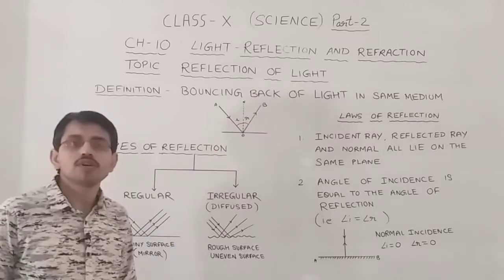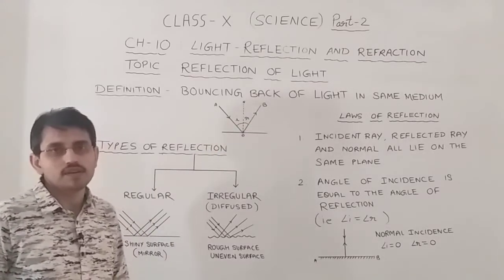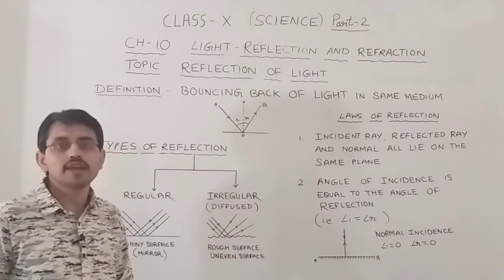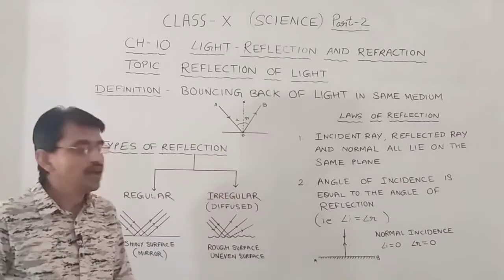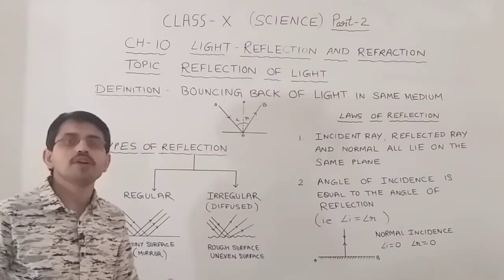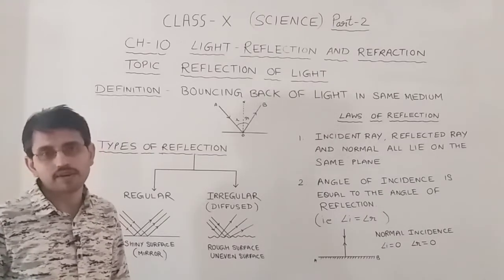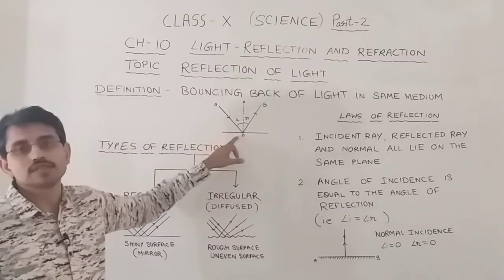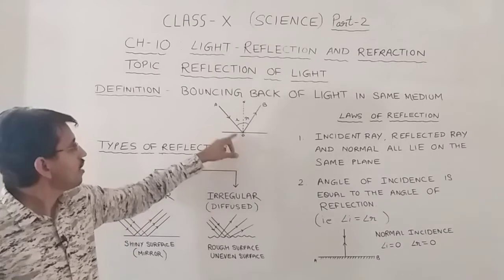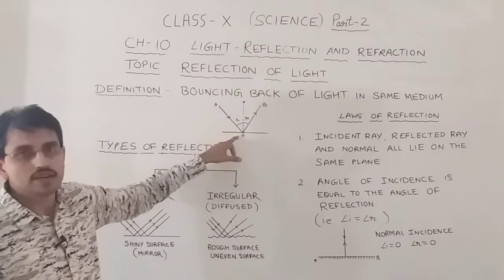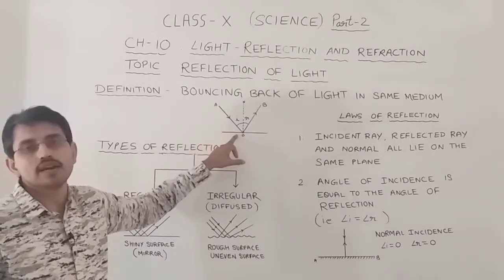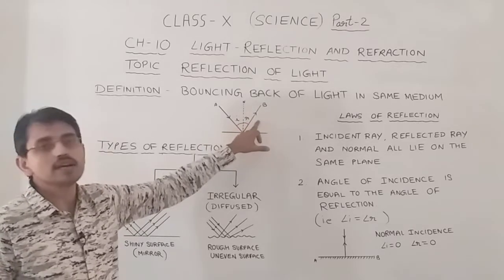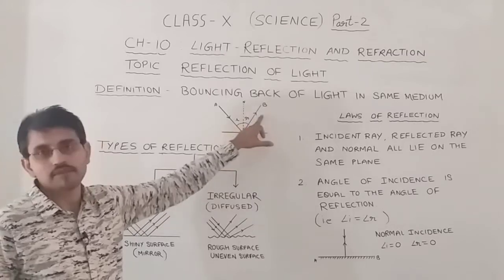Now, we will discuss the laws of reflection. There are two basic laws of reflection. First is that the incident ray, reflected ray and the normal at the point of incidence all lie in the same plane. What is incident ray? The light ray that strikes the surface is called incident ray. For example, here in this figure, you can see AO is the incident ray. O is the point of incidence and OB is the reflected ray because it bounces back.